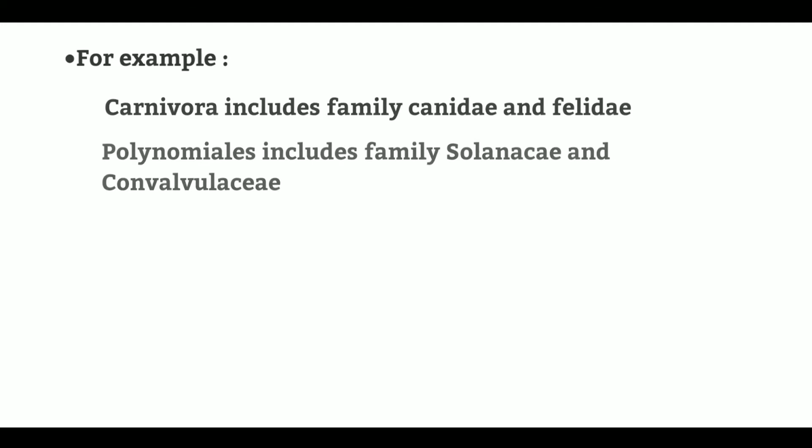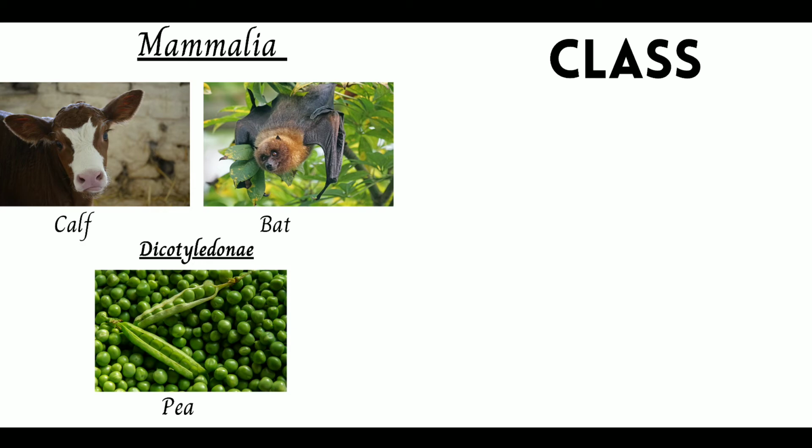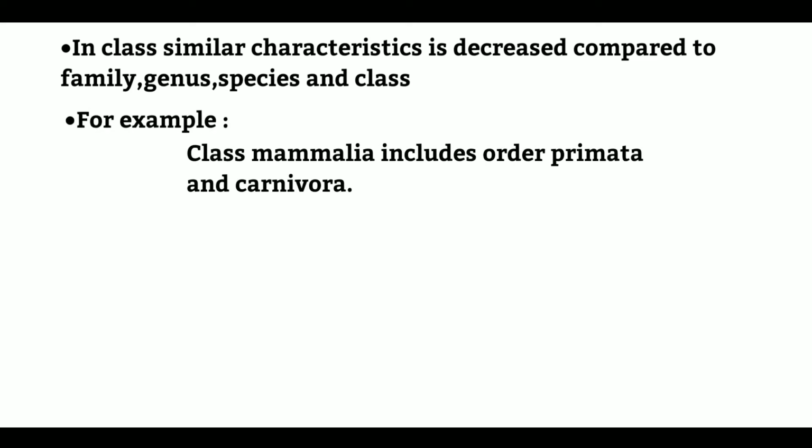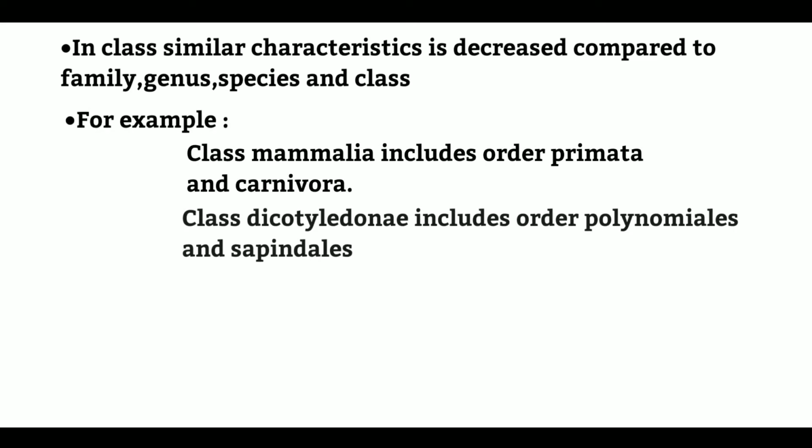The fifth taxonomic category is class. Group of orders forms a class. In class, the similar characteristics are lesser compared to species, genus, family, and order. For example, class Mammalia includes order Primata and Carnivora. Class Dicotyledonae includes order Polymoniales and Sapindales.